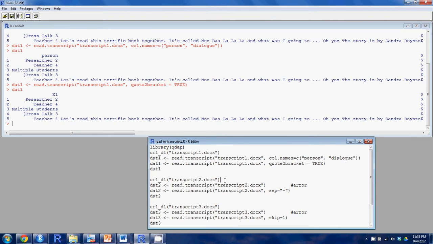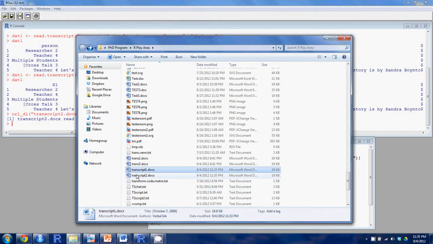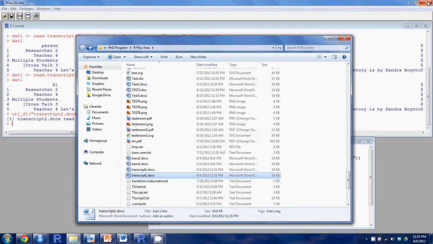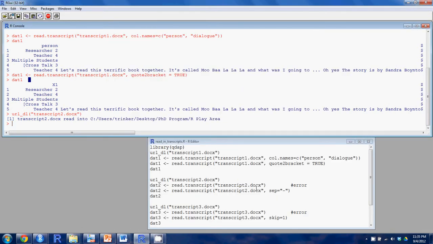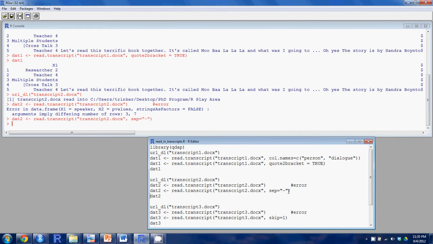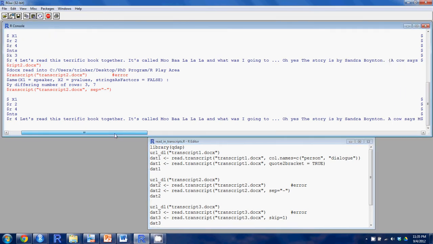Alright, let's read in another transcript, slightly different, using url_dl, and that loaded into our working directory. Let's go ahead and look at it. You'll notice that the only difference in this transcript is that instead of colon separators, we have dash separators. Let's try to read that in, and it gives us an error because we have dash separators. So the separator is a dash. We have to tell it that with the argument sep equals dash. Now we read it in. It looks pretty much the same as the last document we read in.